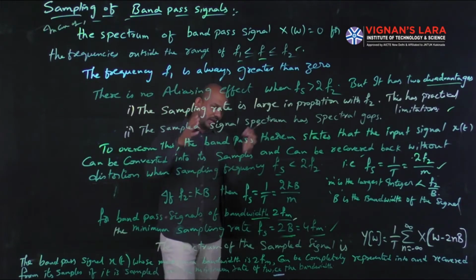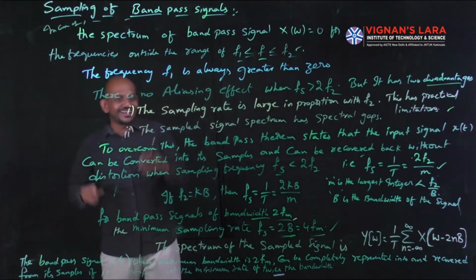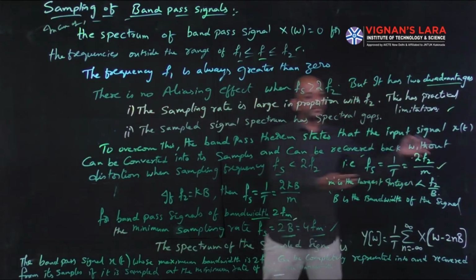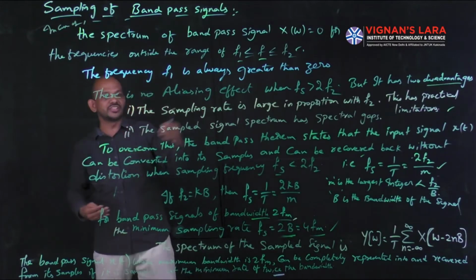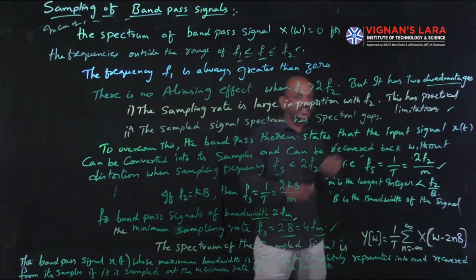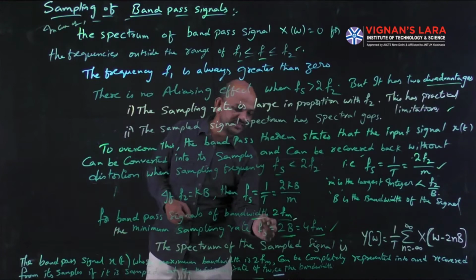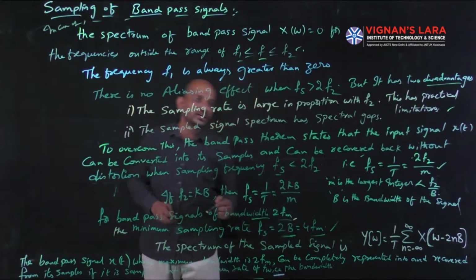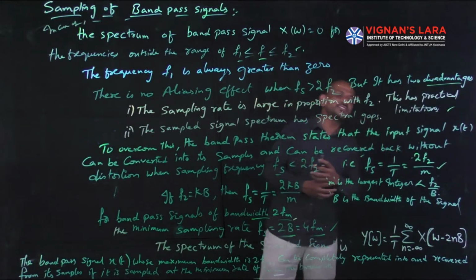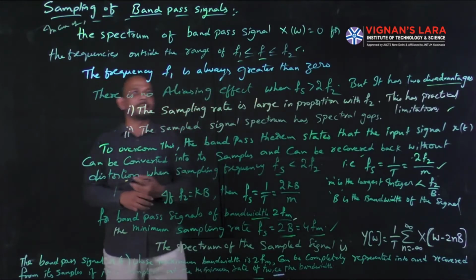Simply, a band pass signal with bandwidth 2fm can be completely converted into its samples and recovered back from its samples. That is, the original signal can be recovered from its samples without any distortion if the signal is sampled at a minimum rate of twice the bandwidth. If it is sampled at that rate, then I can recover the original signal from its samples without any distortion. So this is regarding the band pass signals.